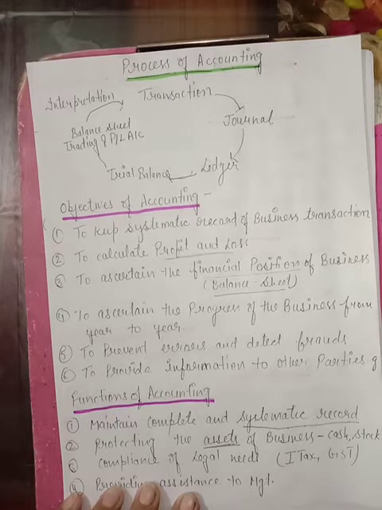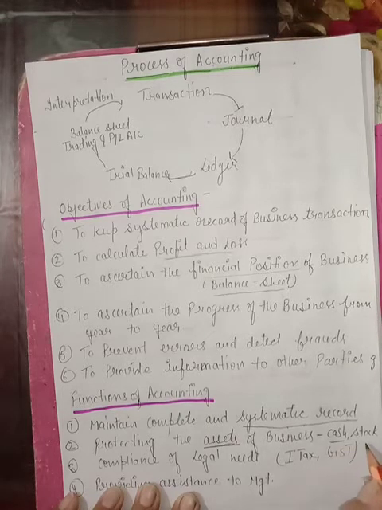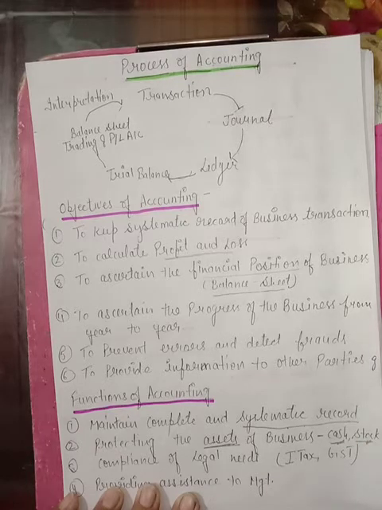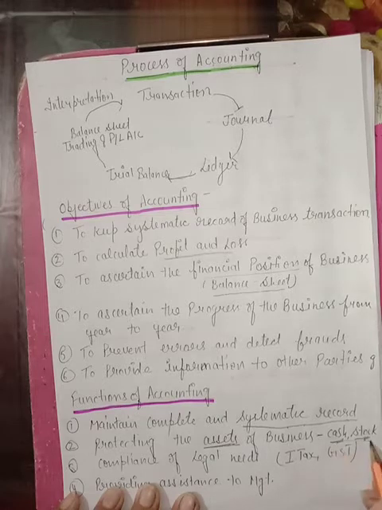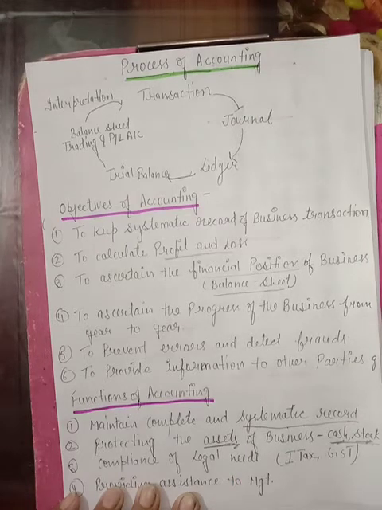And current assets are those assets which we use for the daily operation of the business, like cash, stock. Cash, you know. Stock means the things in which we are dealing. For example, a cloth merchant's stock is cloth, right? And these things are current assets, and I'll explain this point in my next video also, right?